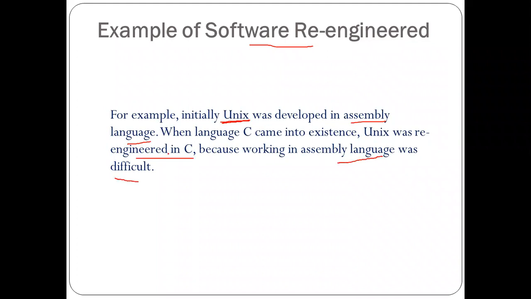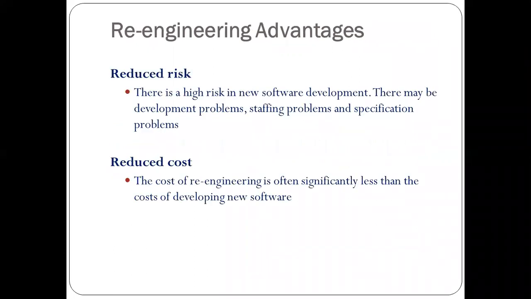Its functionalities were working properly, but just to survive the technological changes, it was rewritten in the C language. And still there are many projects, such as those written in Java, that are being re-engineered with JS, Angular, and many more. So this is just an example to give a clear picture to you.